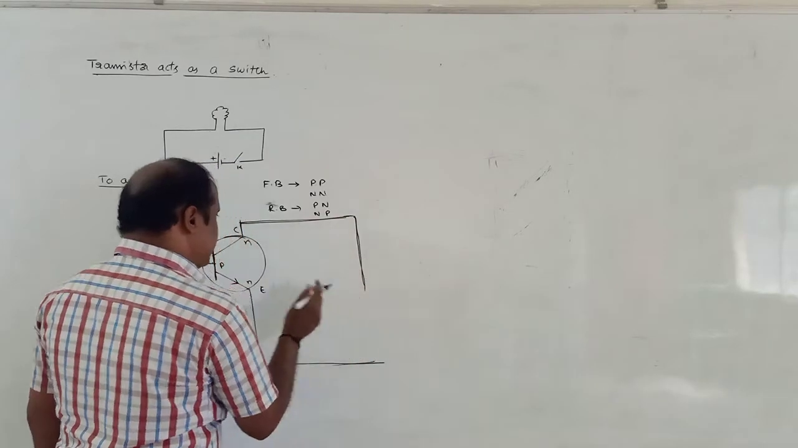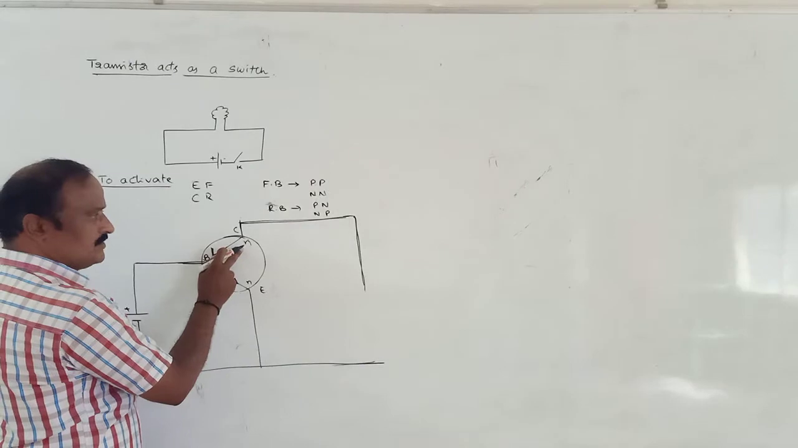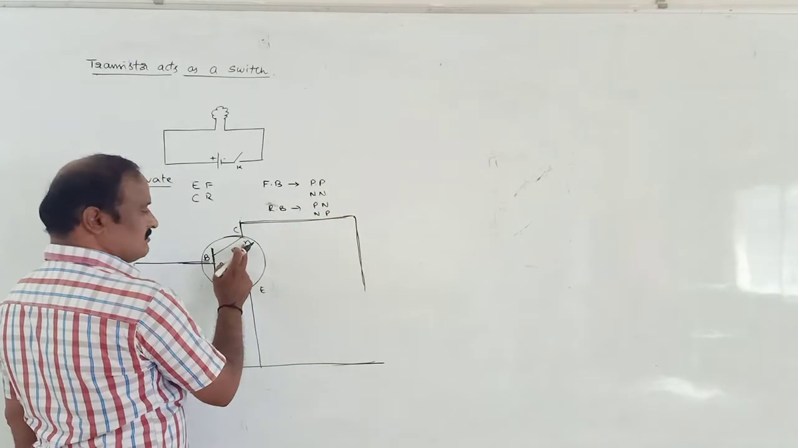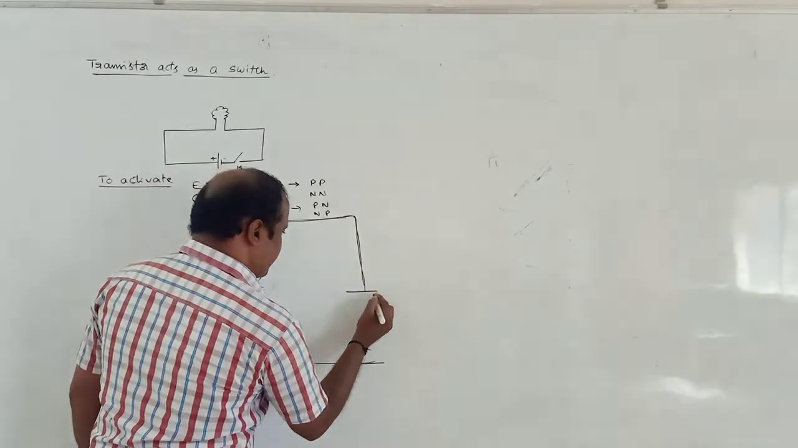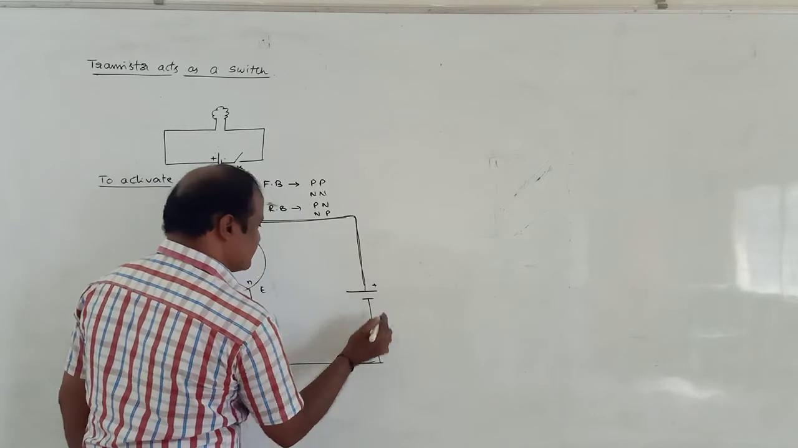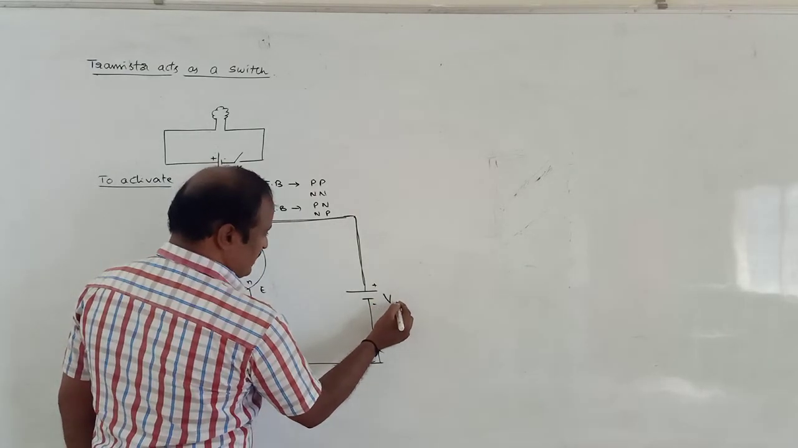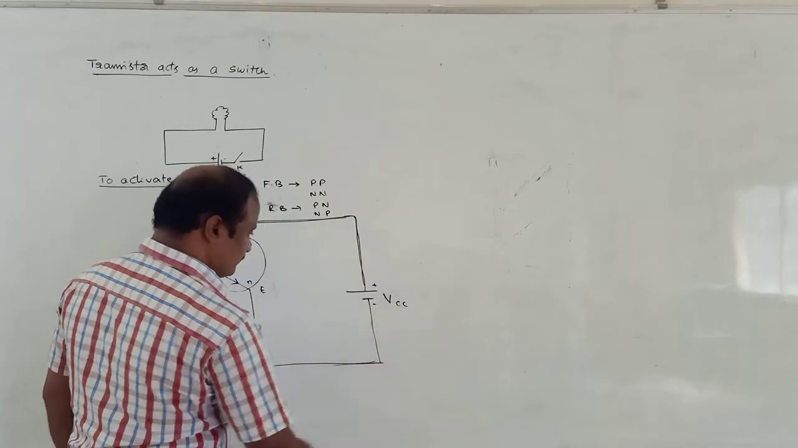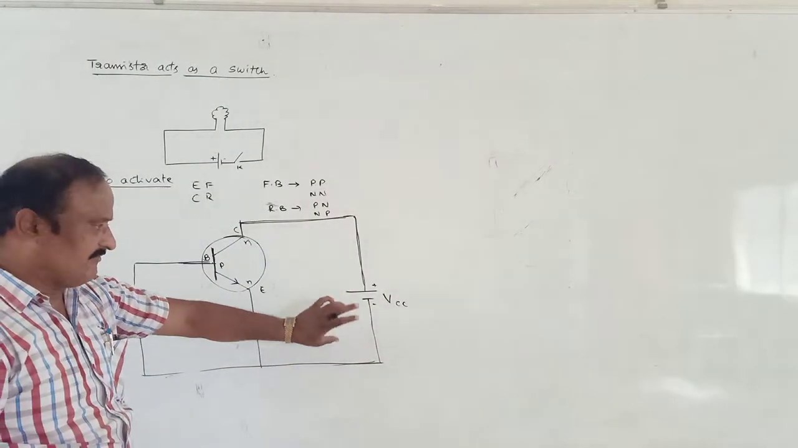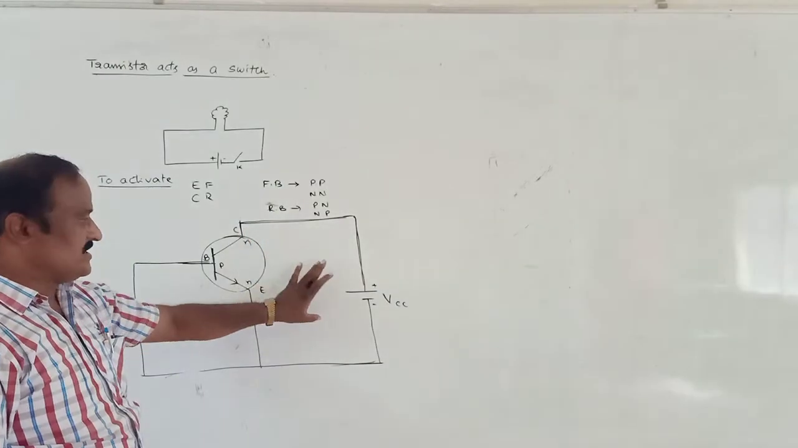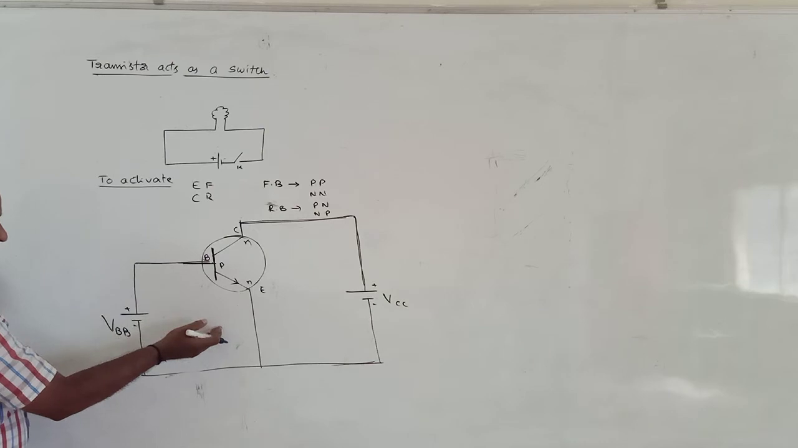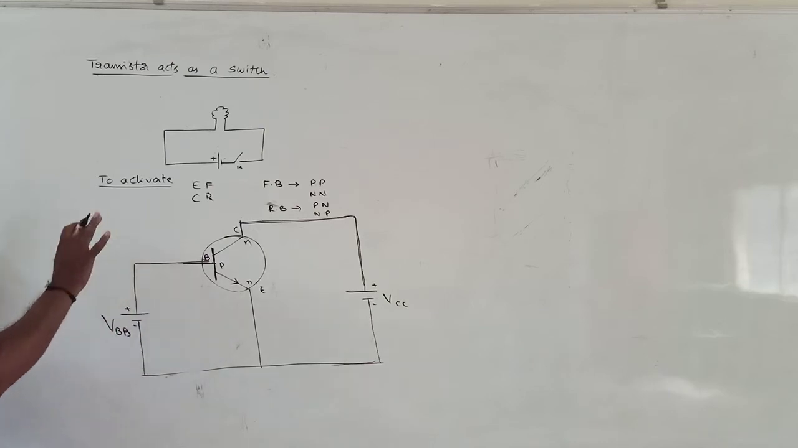In case of reverse bias, n type is connected to positive polarity. So this is from another battery, positive, and this is negative. We connect it like this. This is equal to VCC. VCC is a battery which keeps the collector diode in reverse bias. VBB keeps the base emitter junction or emitter diode in forward bias.